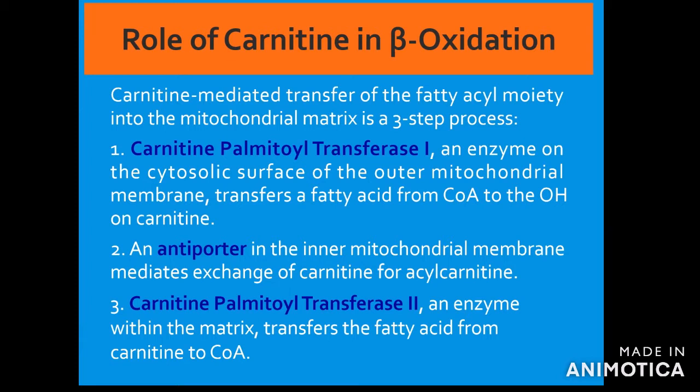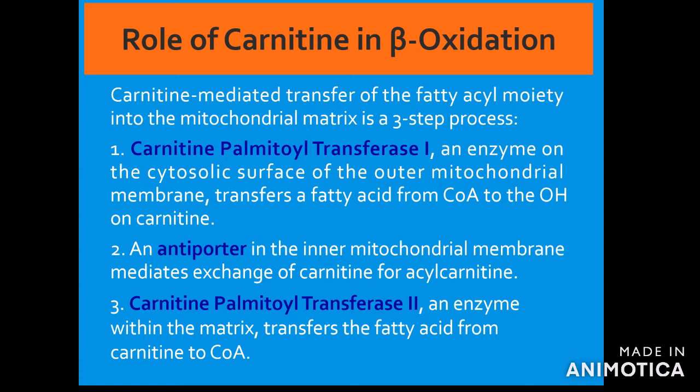Then, located in the inner mitochondrial membrane, carnitine acyl transferase 2, which is located nearer to the inner surface of the inner mitochondrial membrane, will transfer a fatty acyl group from the fatty acyl carnitine to coenzyme A to yield fatty acyl CoA, and it will release the free carnitine.